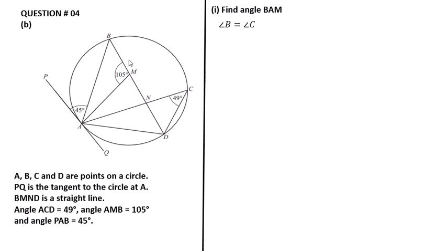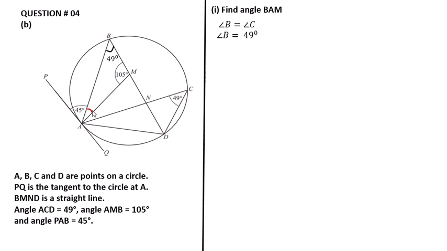So angle B is equal to angle C in this. Angle B is equal to 49 degrees, because C is equal to 49. That's why B is equal to 49 degrees right here.